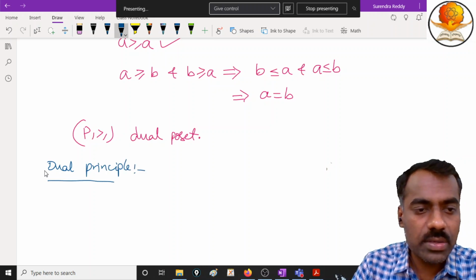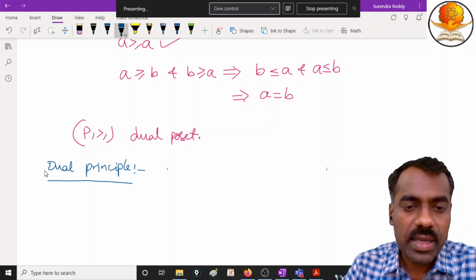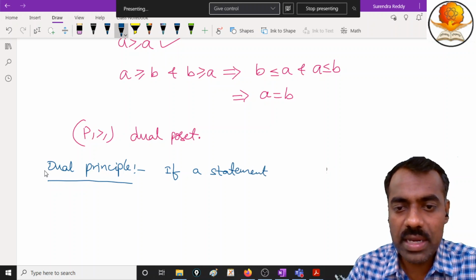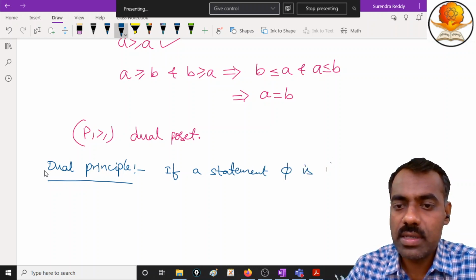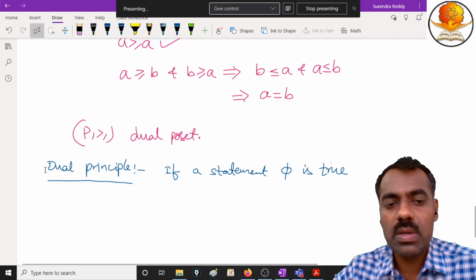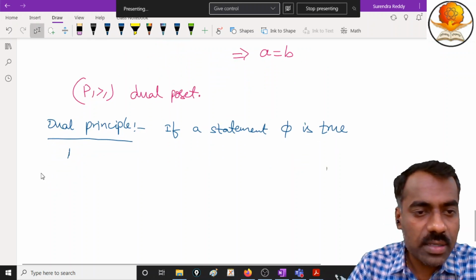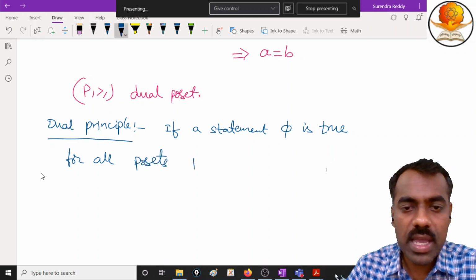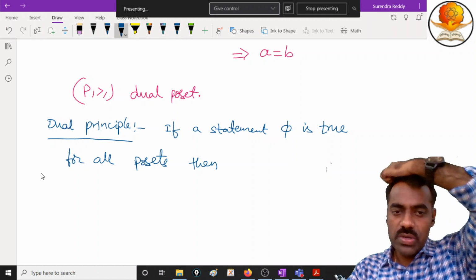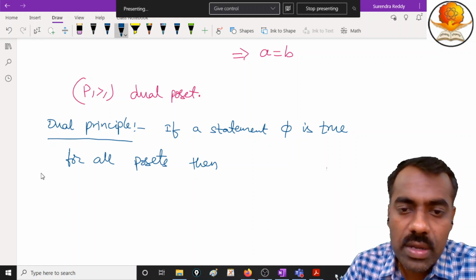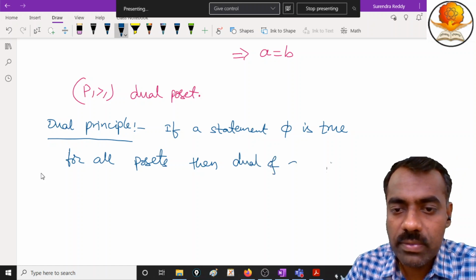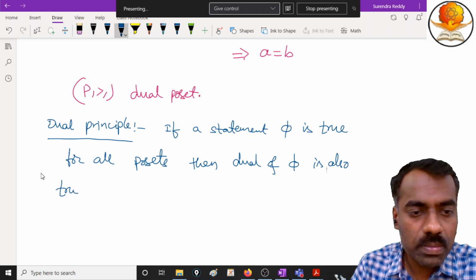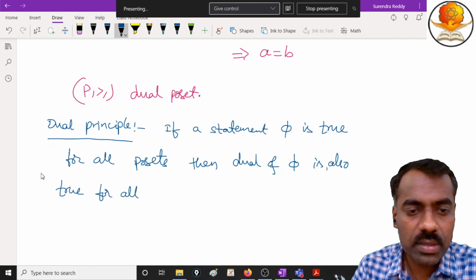So what is meant by this dual principle? It says that if a statement phi is true for all posets, then its dual, the dual of phi, is also true for all posets.